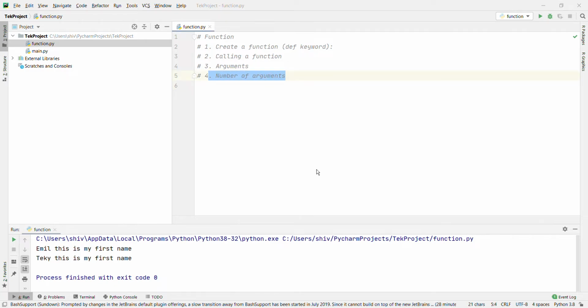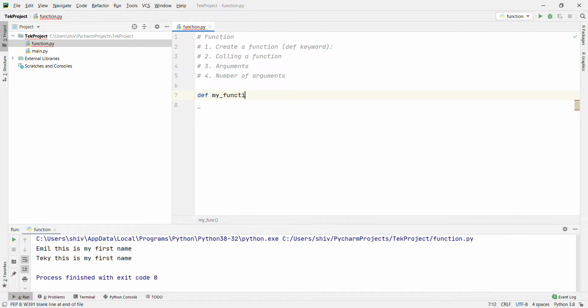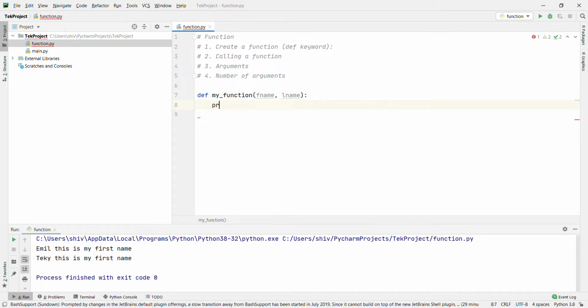By default, a function must be called with the correct number of arguments, meaning that if your function expects 2 arguments, then you have to call the function with 2 arguments, not more and not less. Let's go with the example. Def my function, fname, lname, and print fname with a space plus lname. We are taking 2 arguments, first name and last name.